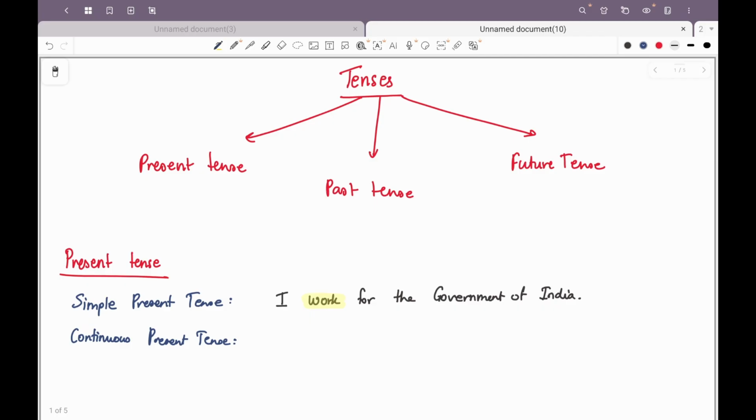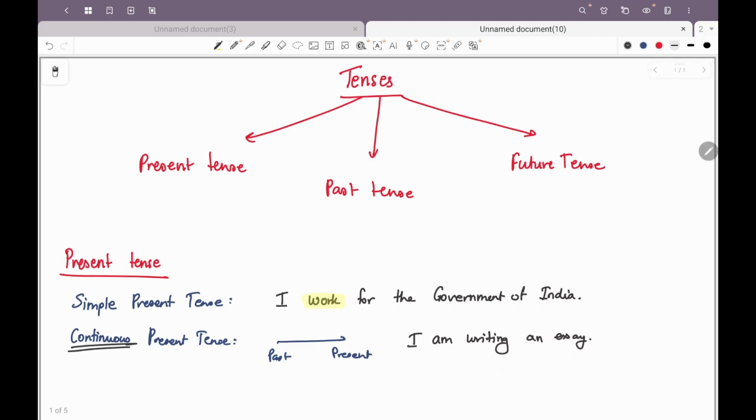It means that an action has started in the past and it is continuing into the present. Let me write an example: I am writing an essay. Which means at some point in the past I started to write and I'm currently writing it, right?